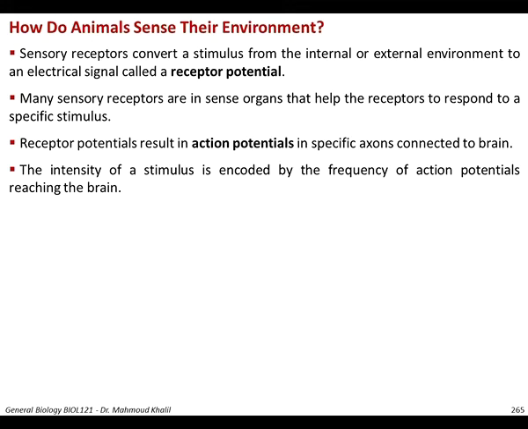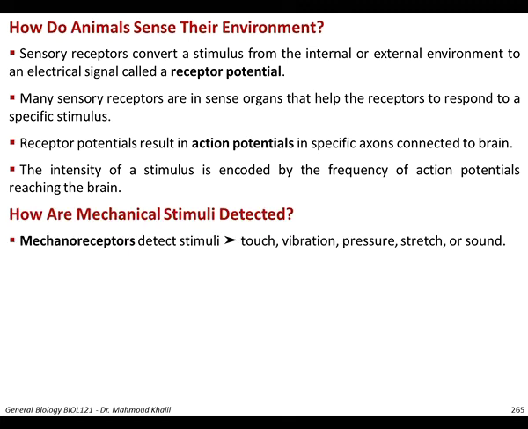That means if the brain senses a very high frequency of action potentials, it needs to respond vigorously, and a low frequency of action potentials means the brain senses that the stimulus has lower intensity. That's how we differentiate between a severe pain, a mild pain, and a very diminished pain.